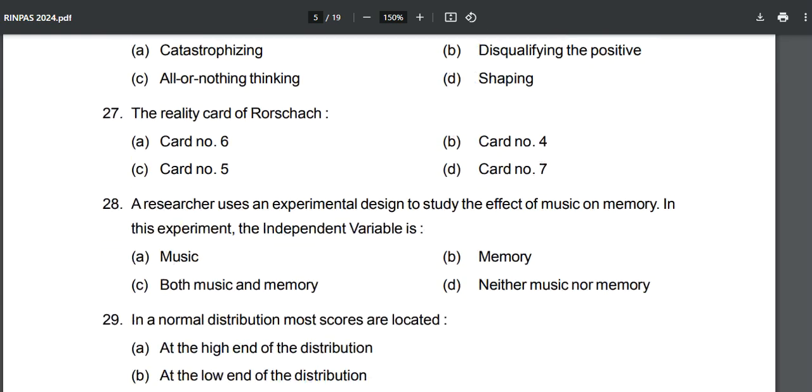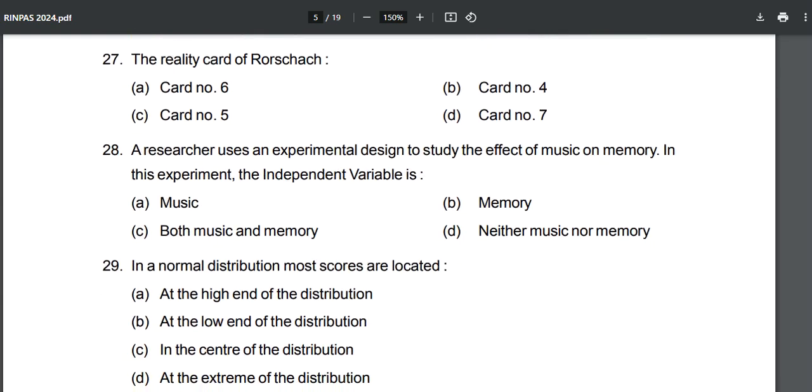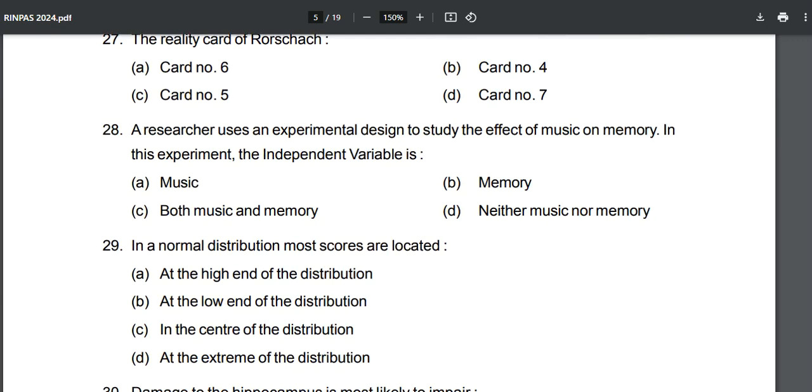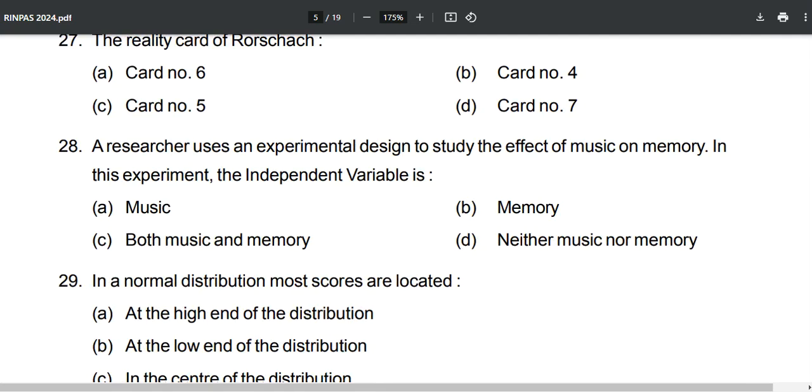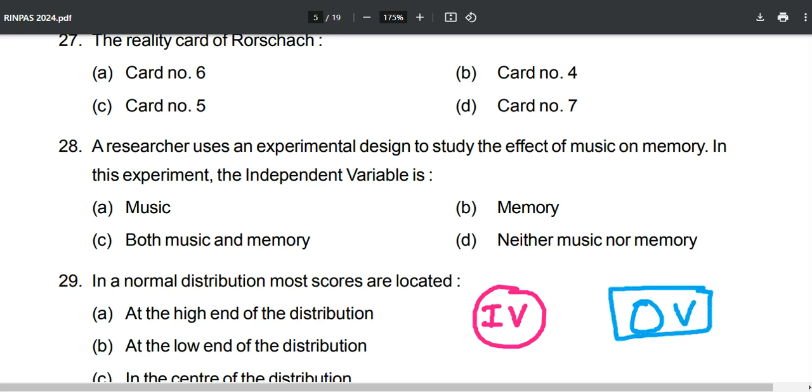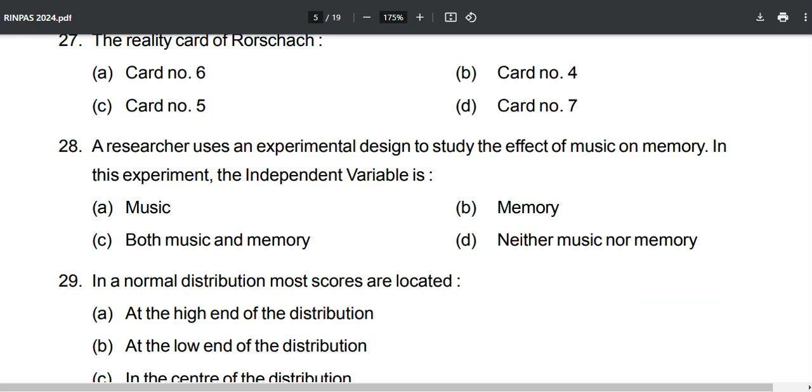Okay, now we are starting with the general psychology portion. A researcher uses an experimental design to study the effect of music on memory. In this experiment, the independent variable is, basically you need to just know the meaning of what an independent variable is and what a dependent variable is. Always we will manipulate the independent variable, and we will have a control group in our design, and we will have the dependent variable on which we are looking for the effect. Now what is the effect? To study the effect of music on memory.